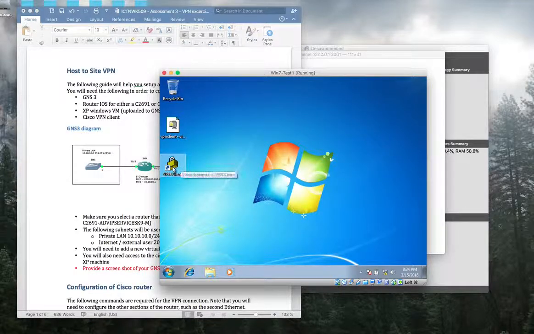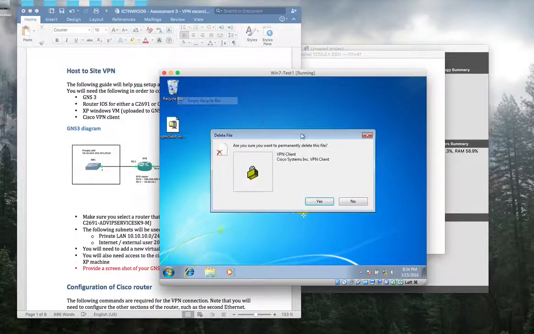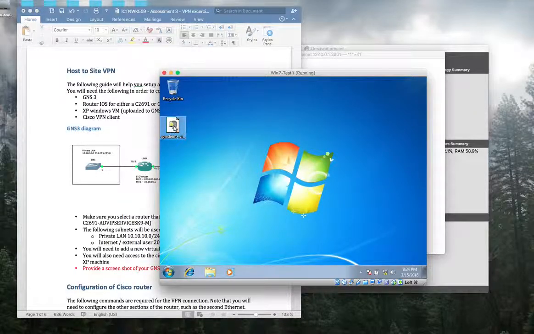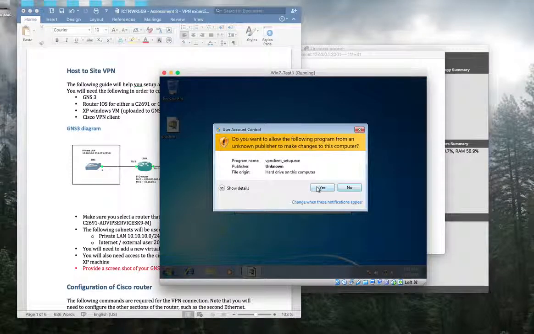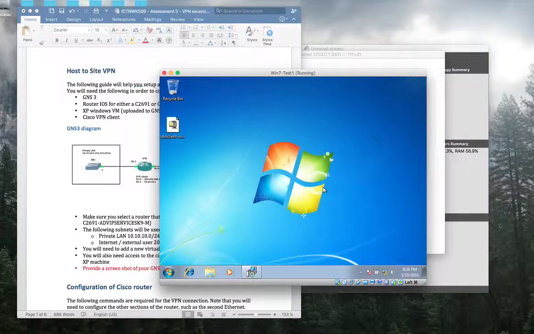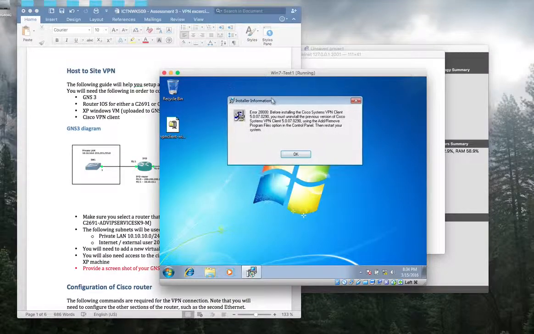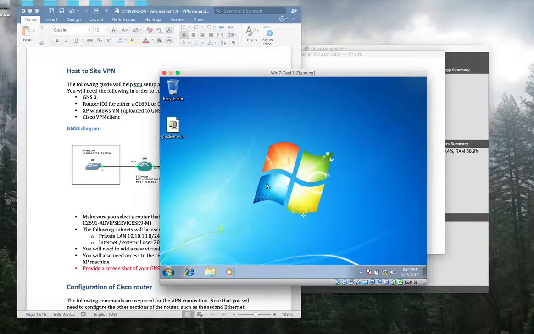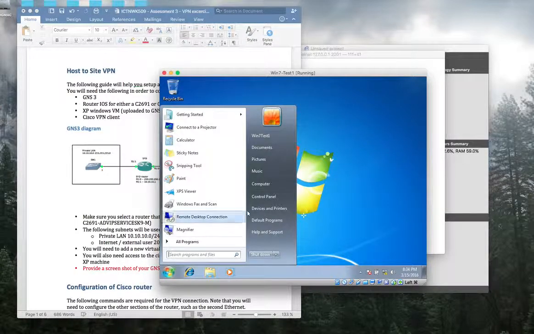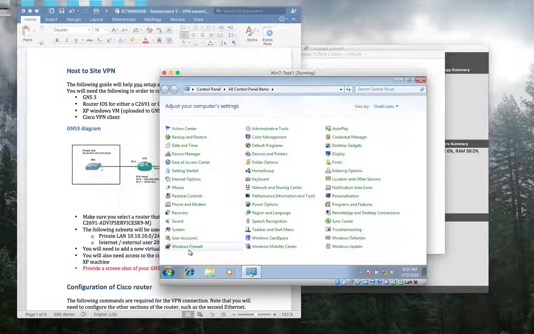Now we need to install this VPN client. Okay, I will delete this first because I want to show you how to install the VPN client. When you double click it and unzip it, click OK. Then it will ask you permission. Yes. Prepare to install. Yeah, I have the error message because I already installed it, right? Alright, I will uninstall this software first, and I will show you how to install this software.